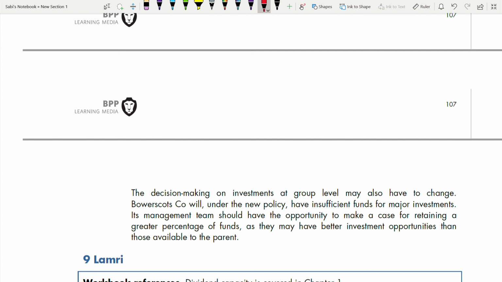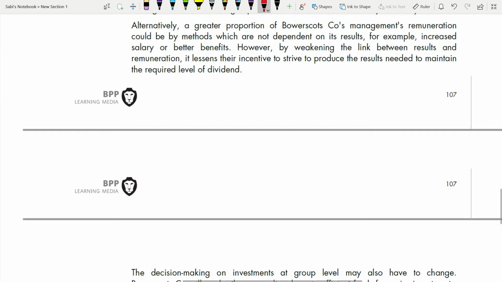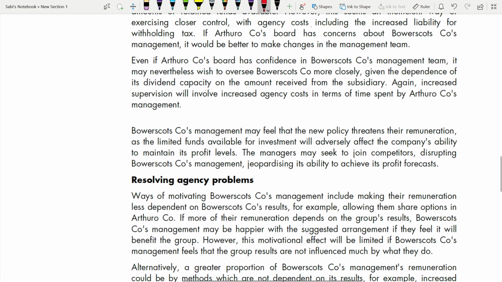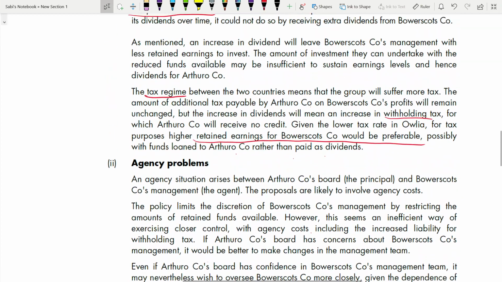So this is all about the parent and subsidiary, how this policy is going to affect one and how it's going to benefit one. That's all you have to know. Right? All this, even without studying, you will be able to tell. Right? Because these are common sense.